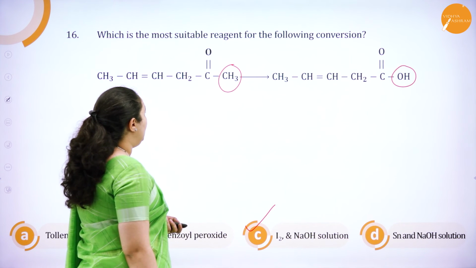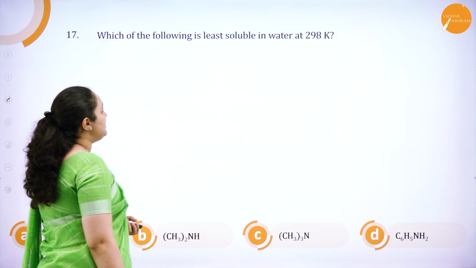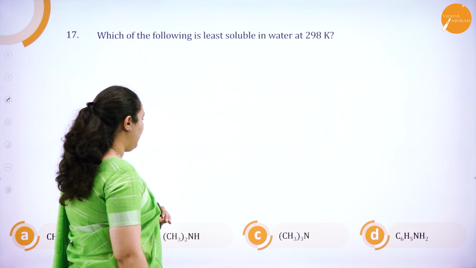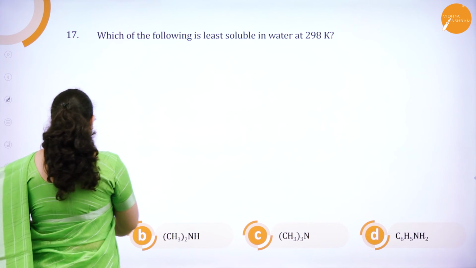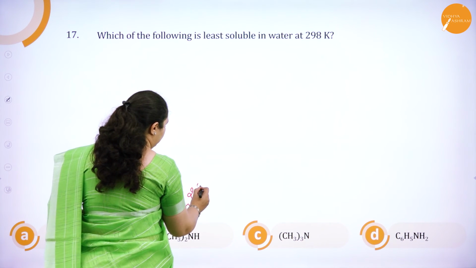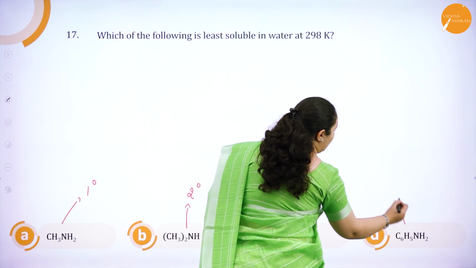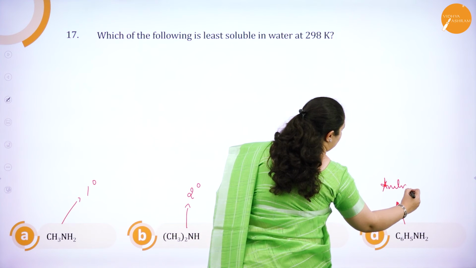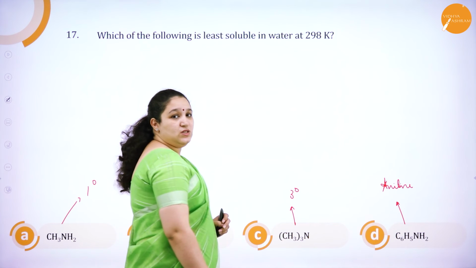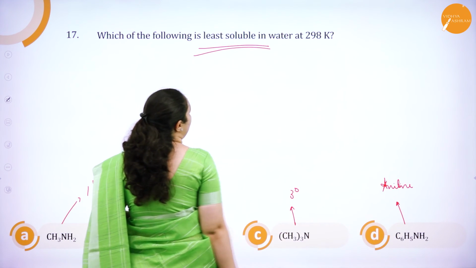Okay. So the next question we have is, which of the following is least soluble in water at 298 Kelvin? We have got all different types of amines. Here I have got a primary amine. This is a secondary amine. And here I have got a tertiary amine, and here I have got aniline. So what is the question? Which of the following is least soluble in water?